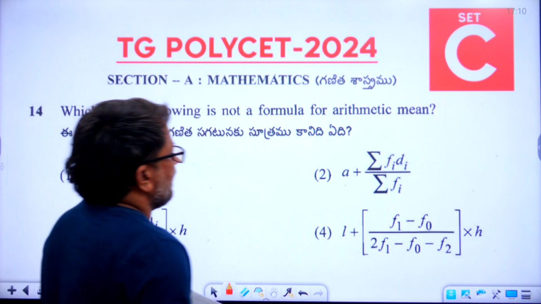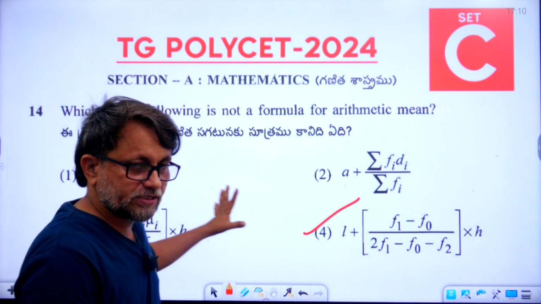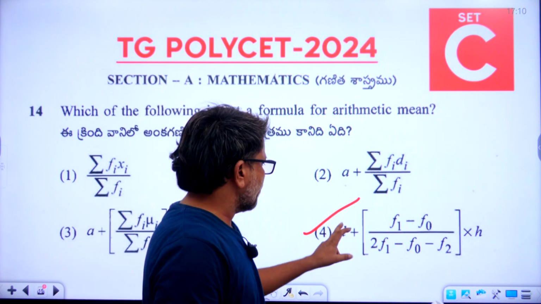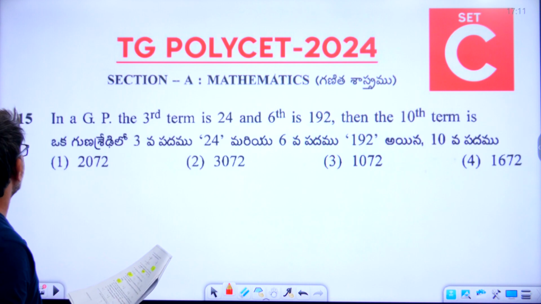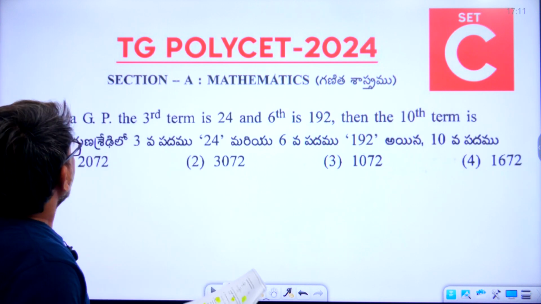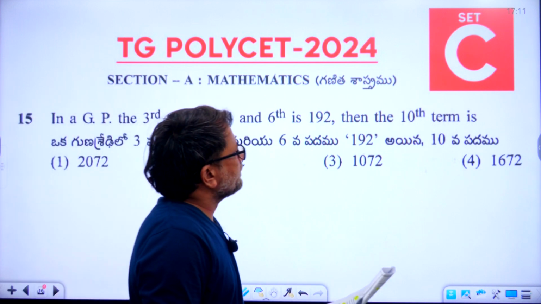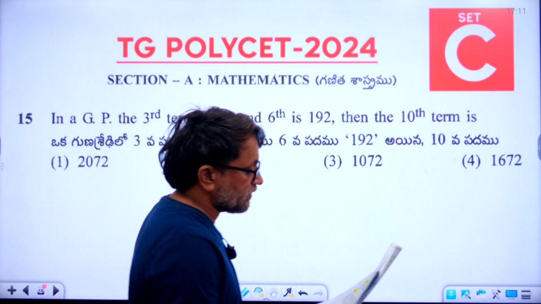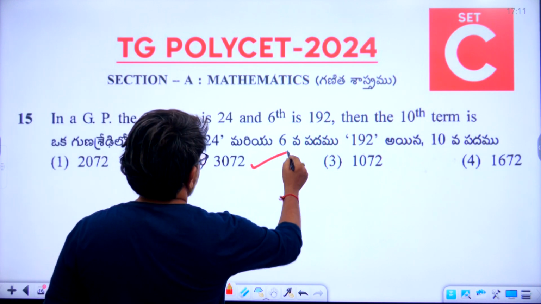So D, I mean the fourth one is the right answer. 14th question, answer is the fourth option. Okay, now go to the 15th one. In a GP, the third term is 24 and the 6th is 195, then the 10th term is. So what is the right answer, friends? So 2 is the right answer. 3072.